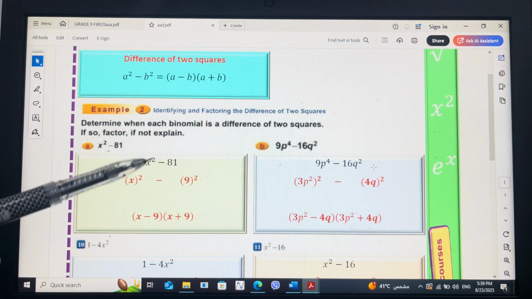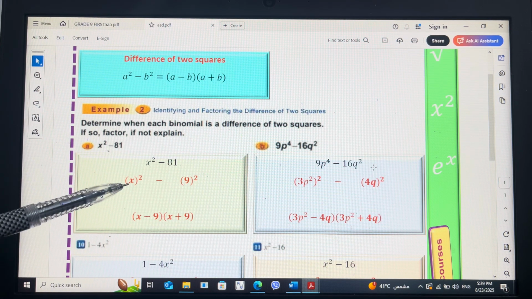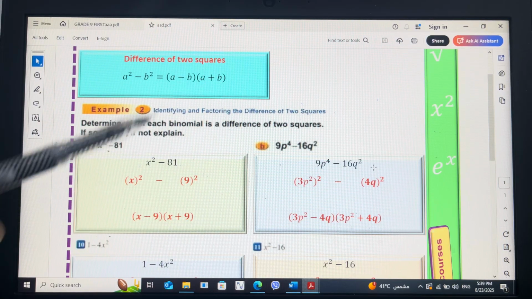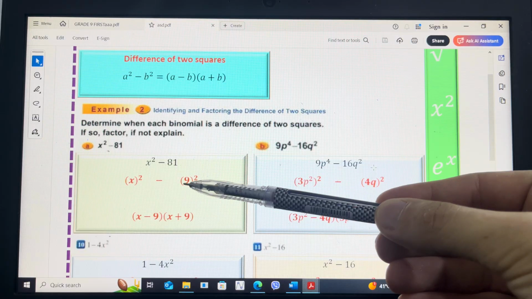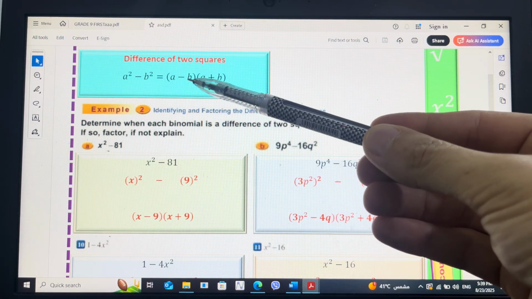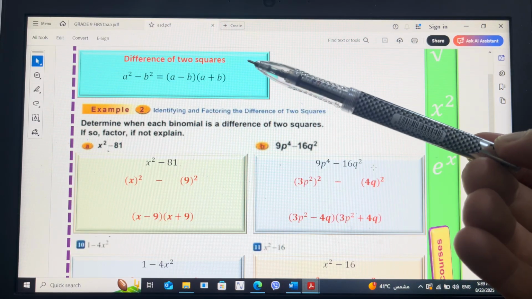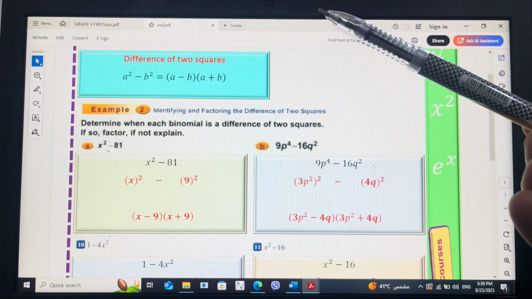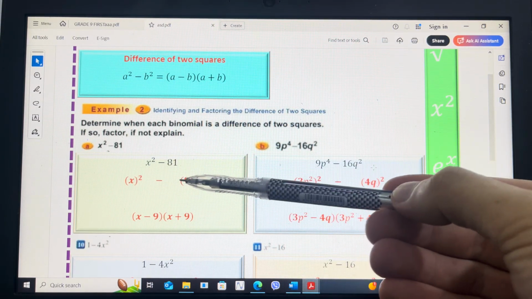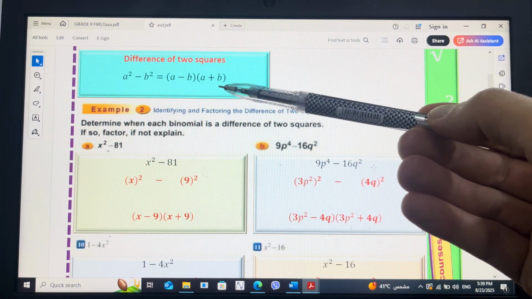Look, first we have to check, is the first term a square or not? Square root of x squared is x, and that's our a. Square root of 81 is 9, and that's our b. Both first and second terms are perfect squares, and there is a difference between. We will say x minus 9 multiplied by x plus 9 by properties.